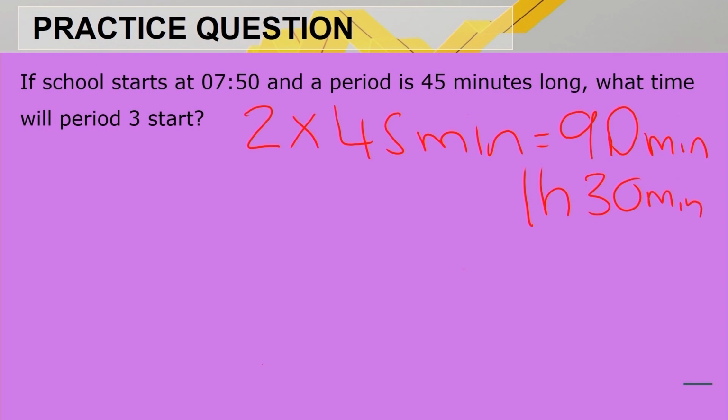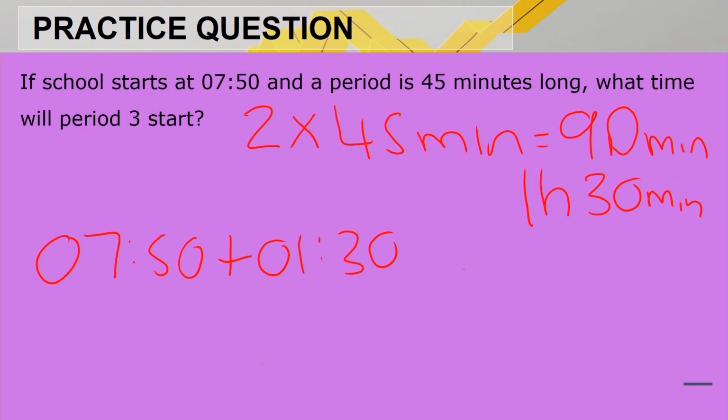Now we need to take that and add it to the start time, 7:50 plus 1 hour and 30 minutes. Here you can use your calculator again by using the button, or you can do the normal time calculation. I prefer the calculator because it's quite easy, and there's less room for mistakes.